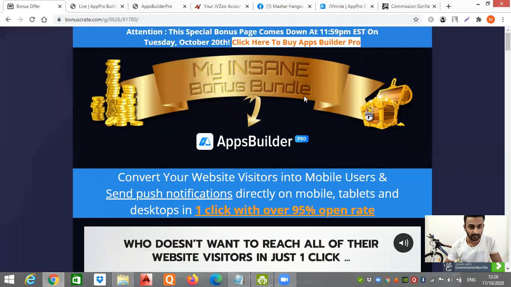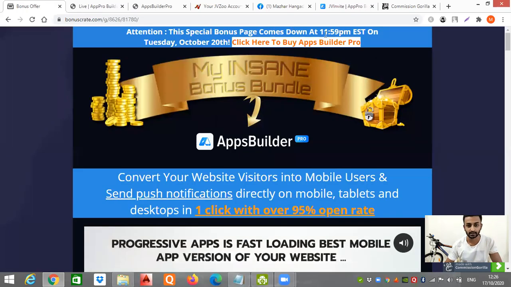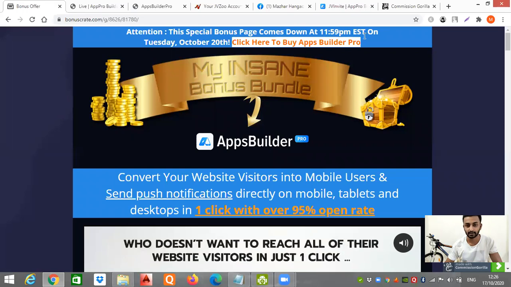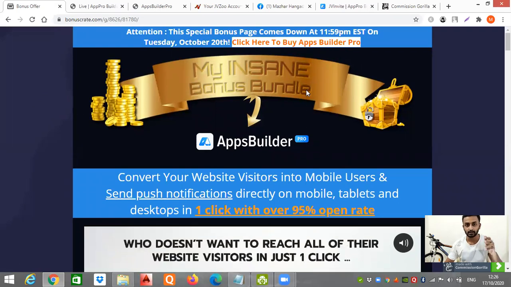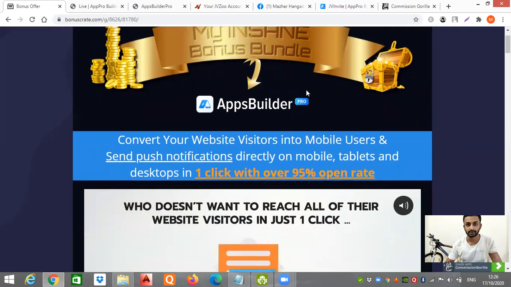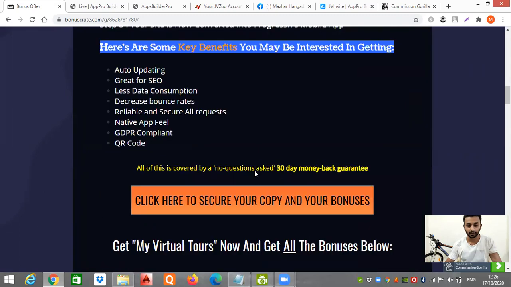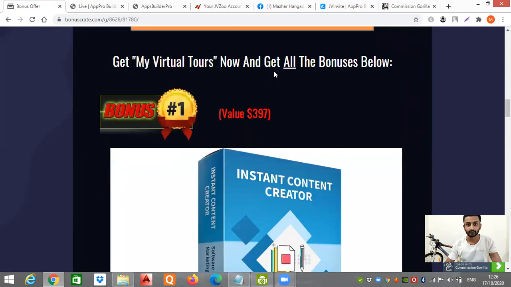So let's start with my bonus page. As you can see, this is a special bonus page. It comes down at 11:59 p.m. EST, Tuesday, October 20th. So make sure before the countdown hits zero, you make the purchase and get access to all my custom bonuses right below over here.